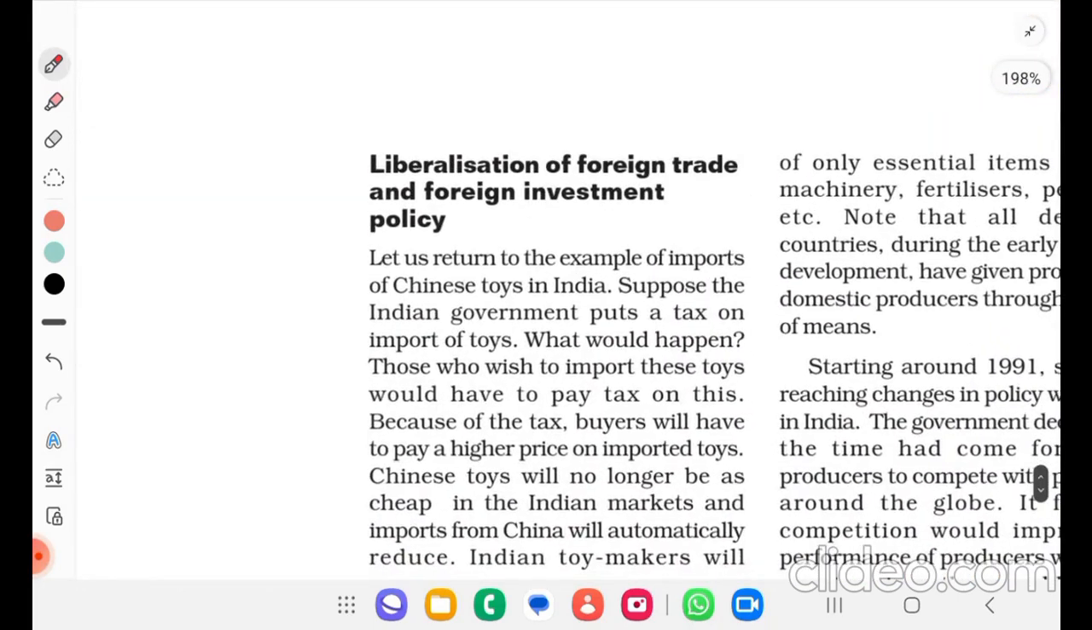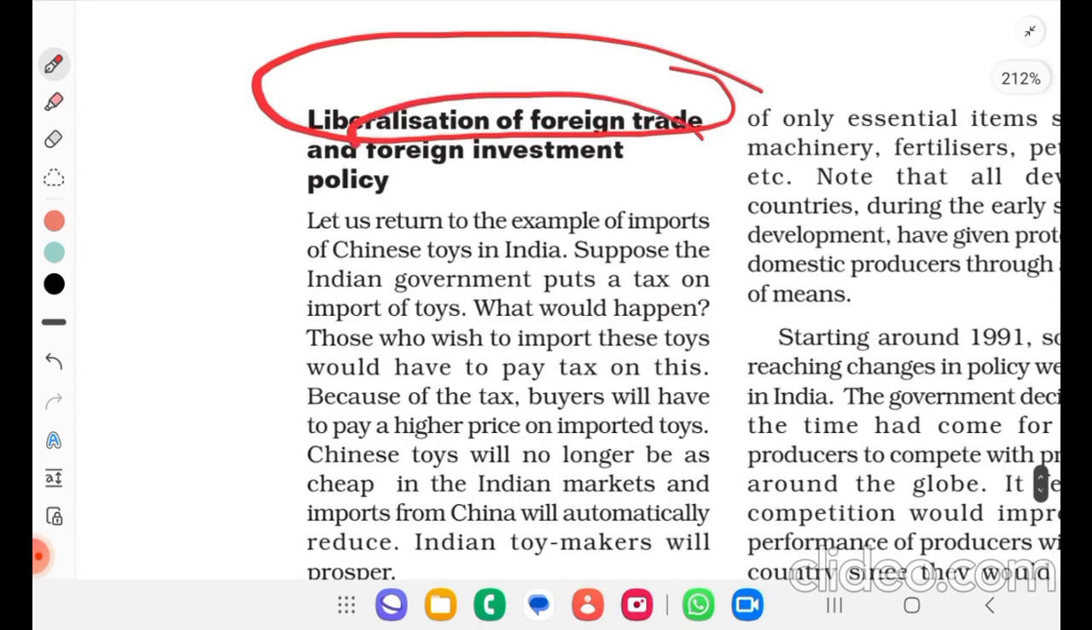Liberalization of foreign trade and foreign investment policy.